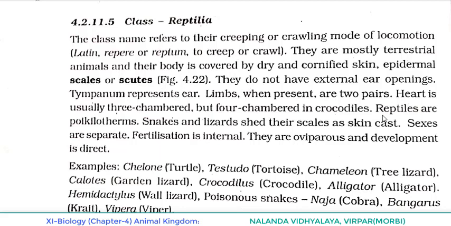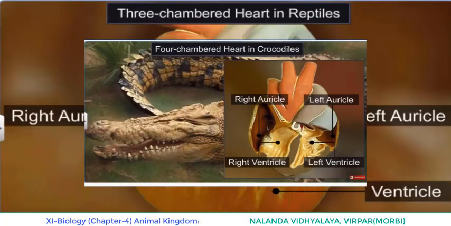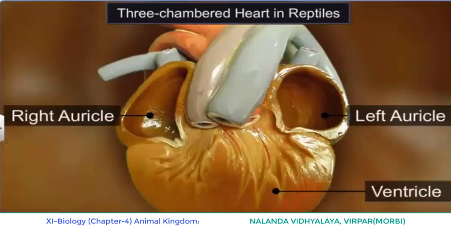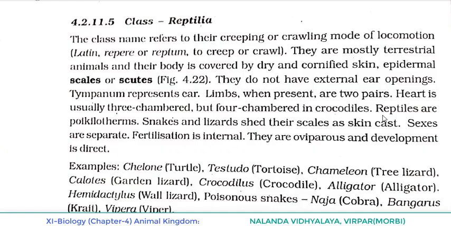But one exceptional case is there, that is crocodiles. Crocodiles come under Reptilia, but they have a four-chambered heart. So this is the only exceptional case regarding the heart. All other reptiles have only a three-chambered heart.